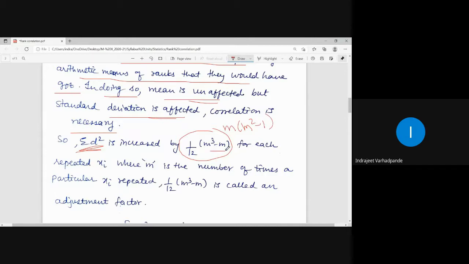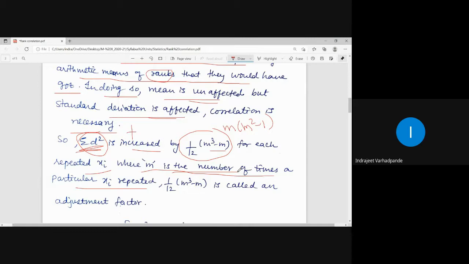It can be written the same as m cube minus m, for each repeated xi, where m is the number of times a particular xi is repeated. Whenever you have repeated ranks, they are assigned by taking the arithmetic mean, and in the formula summation d square is increased by, that is, added with the new factor 1 upon 12 into m cube minus m. What is m? M is the number of times a particular rank is repeated.